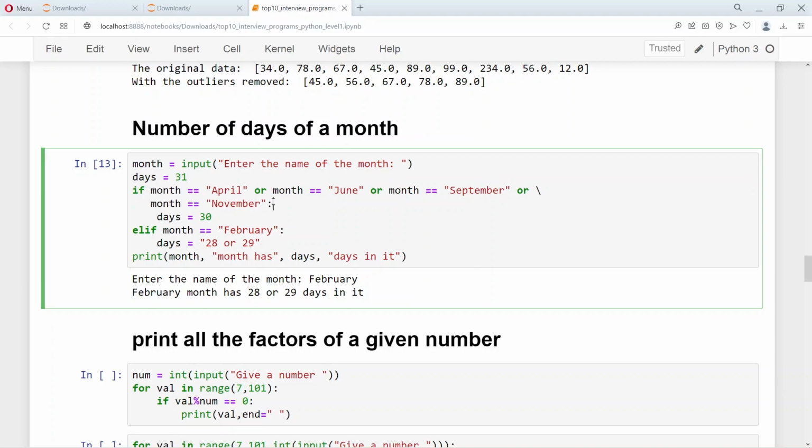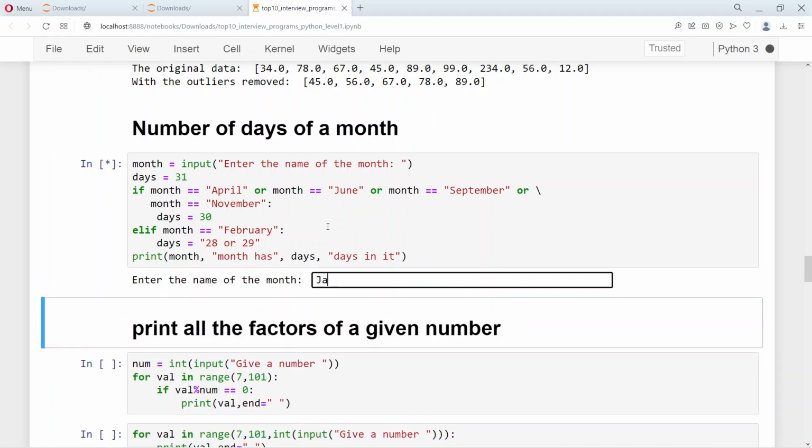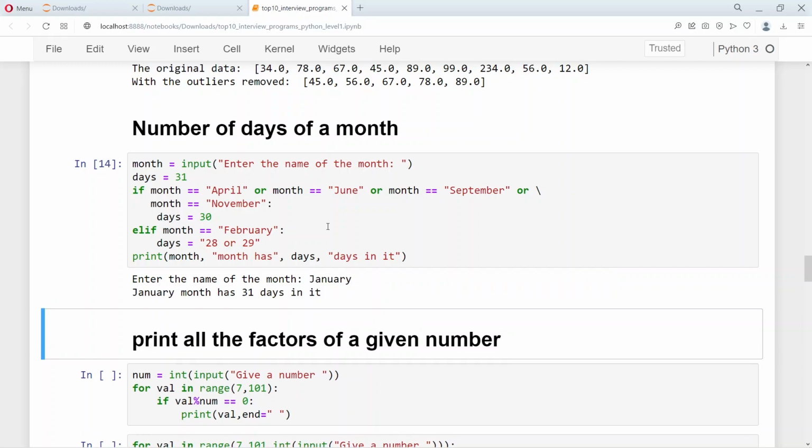4 months have 30 days. So if the month is April, June, September or November, then the number of days is 30. If it's February, it is 28 or 29. So I have this if else, where if the month is one of these 4, then it's 30. If the month is February, then it's 29 or 28, depending on whether it's a leap year or not. So I am entering now January, which has 31 days in it.